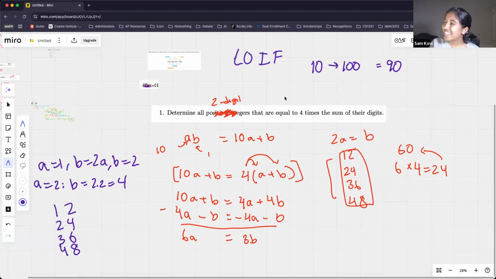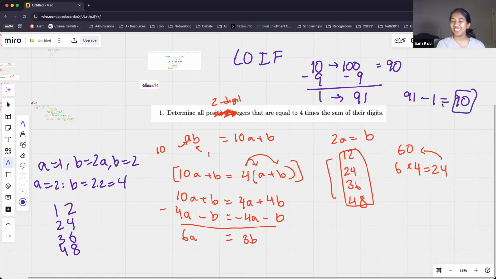So the issue with this approach is that there are actually not 90 numbers from 10 to 100. Remember, when we're trying to find the number of numbers, we want to try to get our numbers to 1. So if I subtract 9 from both of these, I'm basically counting the number of numbers from 1 to 91. And there's 91 numbers. So like you said, we subtract 1 for 100. So 91 minus 1 is equal to 90, and this is actually the correct answer. So if I'm trying to find the number of numbers from 10 to 100, I have to do 100 minus 10 plus 1. So it's not 90 numbers, but 91 numbers in that range. Does that make sense? Yeah.